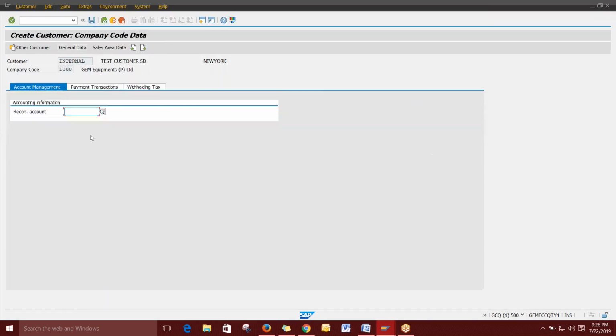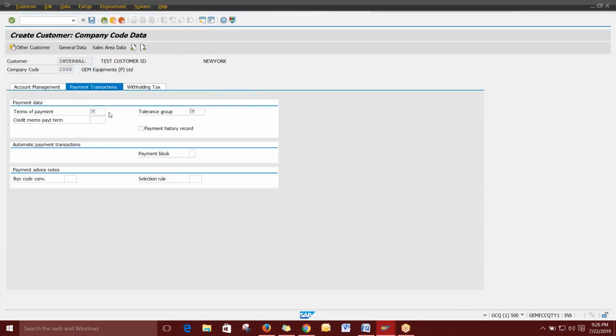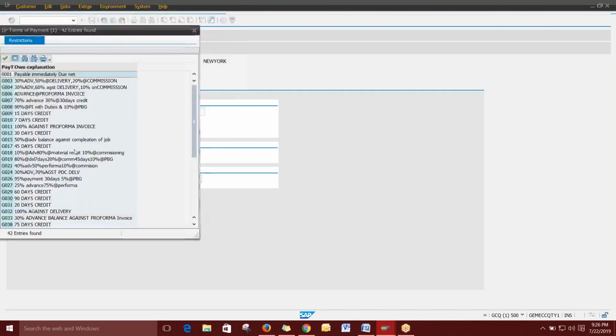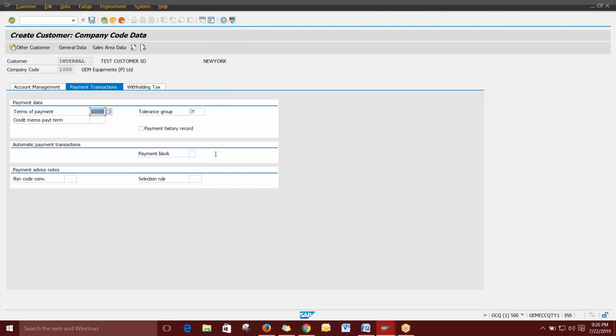I'm just giving the company code and selecting domestic. Then payment transaction: I'm giving the payment terms, 100% advance against pro forma. Then the tolerance scope is very different. If you want to give any tolerance for the customer, like 1% or 2%, you can create a tolerance group, but it is not suggestible.